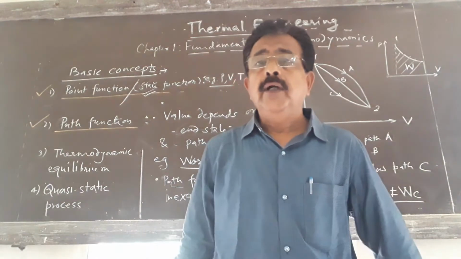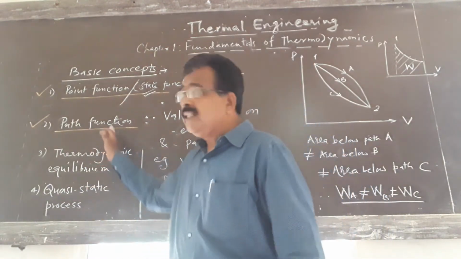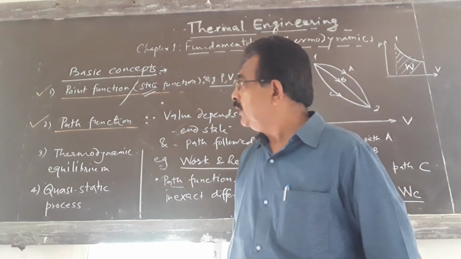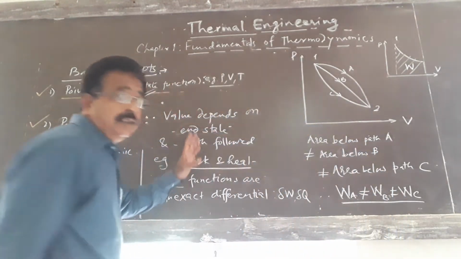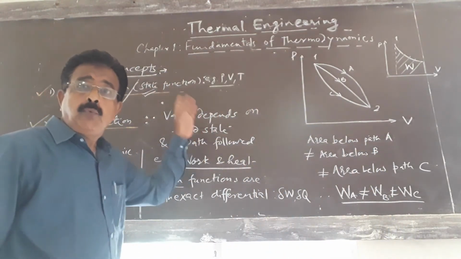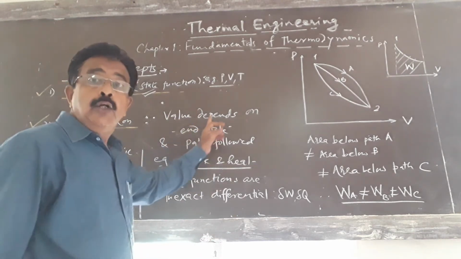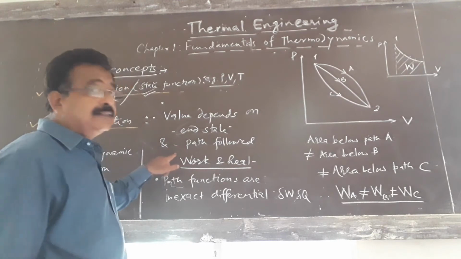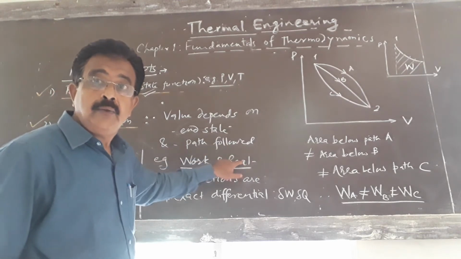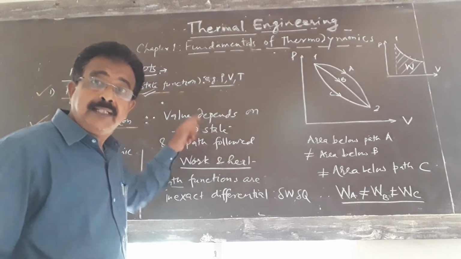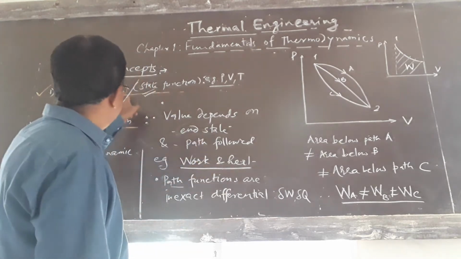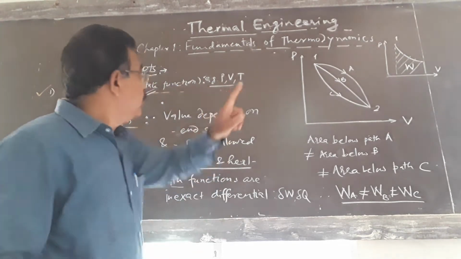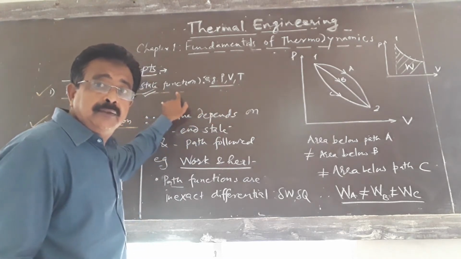Now we will see what is a path function. In a path function, the value of that function or property depends on the end states as well as the path. In the state function, the value depends only on the state, not on the path.